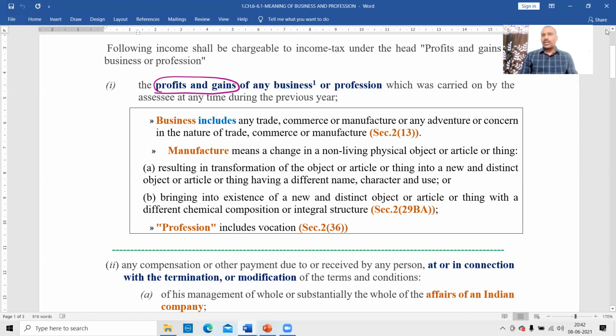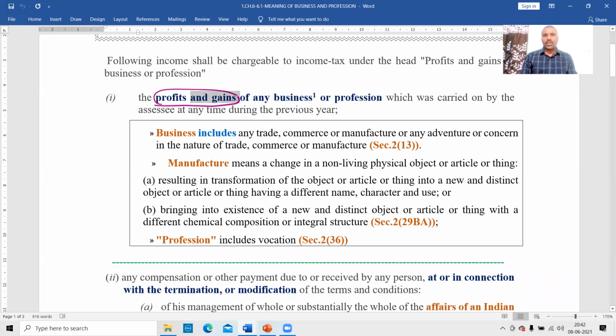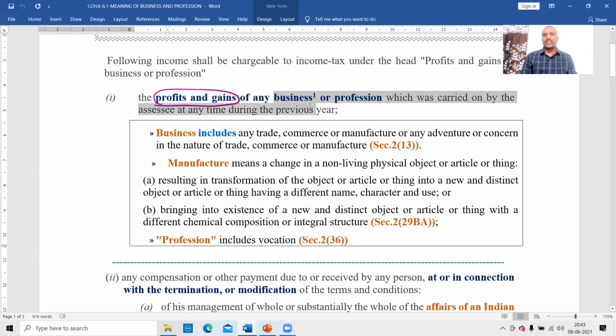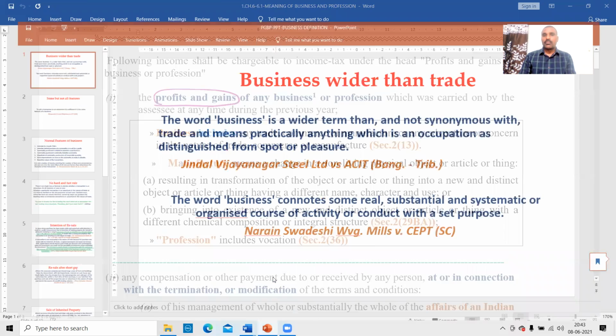In the previous lecture, we discussed what is meant by profits and gains. Now, in the current lecture, we'll discuss what is business. The word business as used in common parlance is different, and the word business as used in the Income Tax Act is completely different. We have many case laws to know what the word business means.